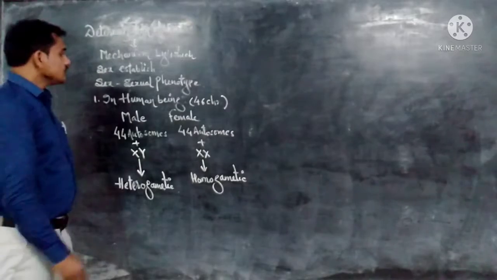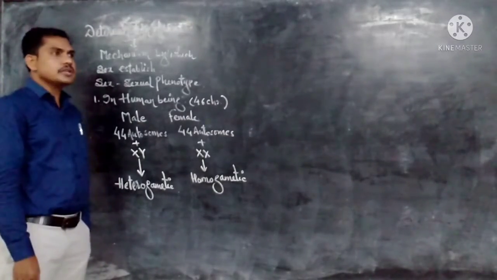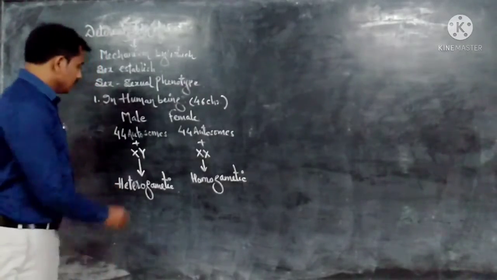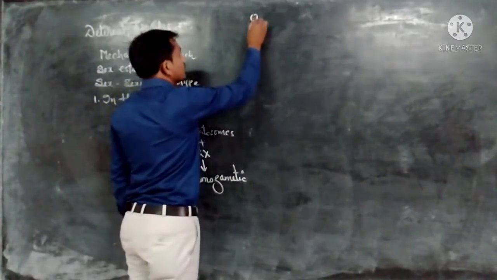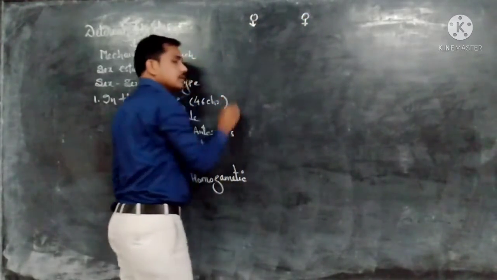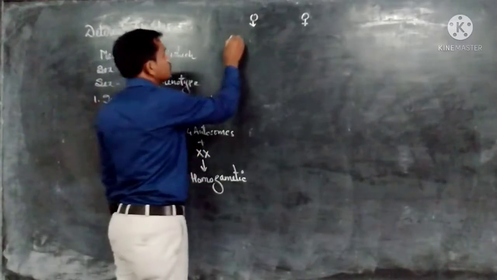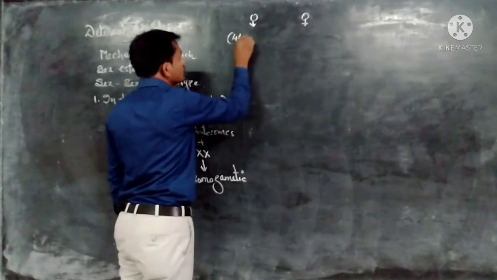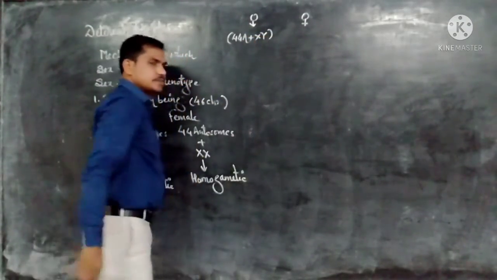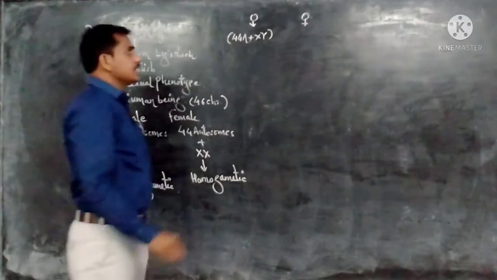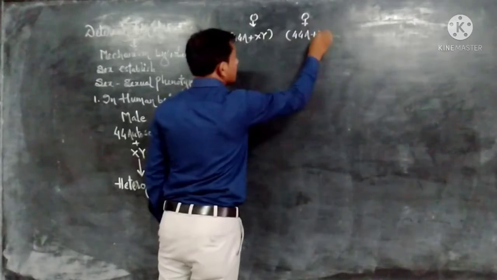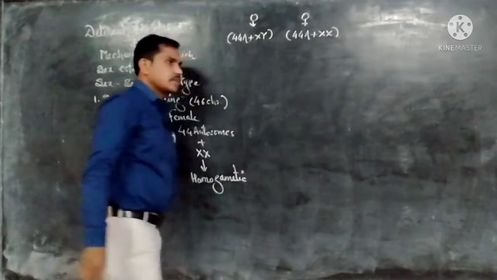Now see how the sex of an individual is determined in human beings. The male parent has the genotype 44 autosomes plus XY sex chromosomes. The female has 44 autosomes plus XX sex chromosomes.